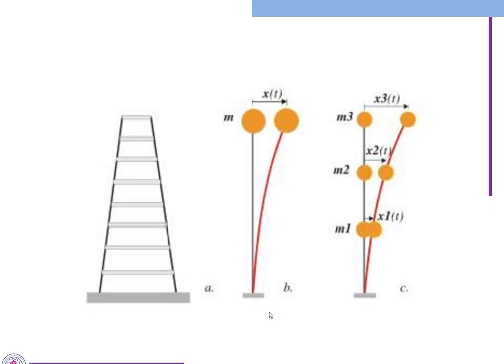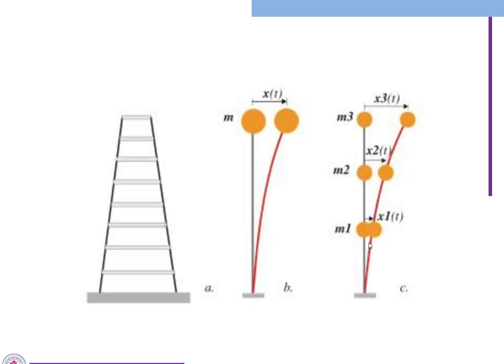When an earthquake comes, or any dynamic force is applied, the displacement of the structure happens like this. x of t is the displacement of the mass due to the height and the earthquake force. The mass is displaced by the amount x of t. This is the lumped mass system with a single mass m1 as a single degree of freedom system.